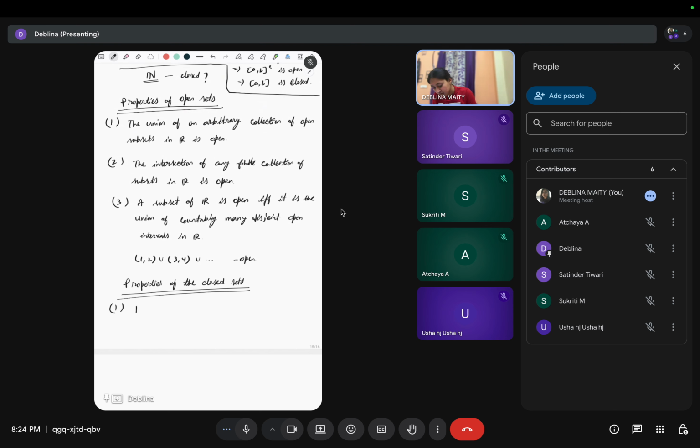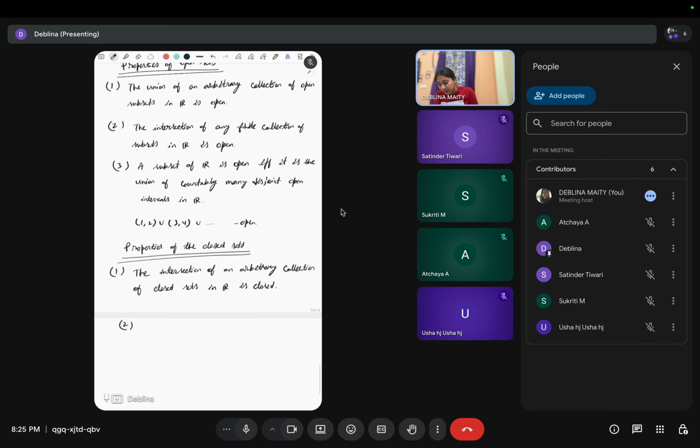So the intersection of an arbitrary collection of closed sets in R is closed. And the second one is, the finite union of closed sets is closed.